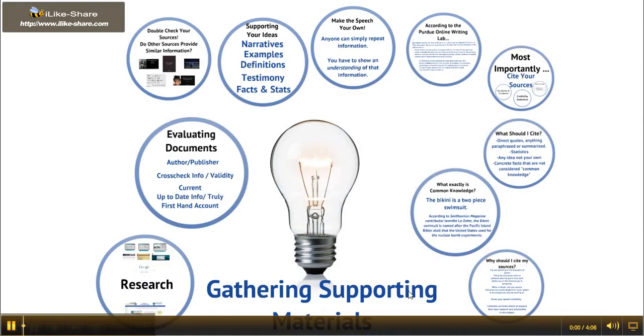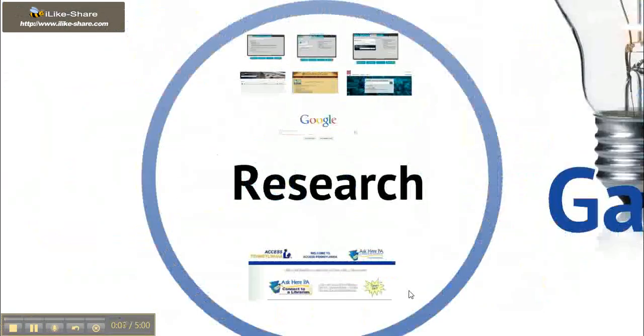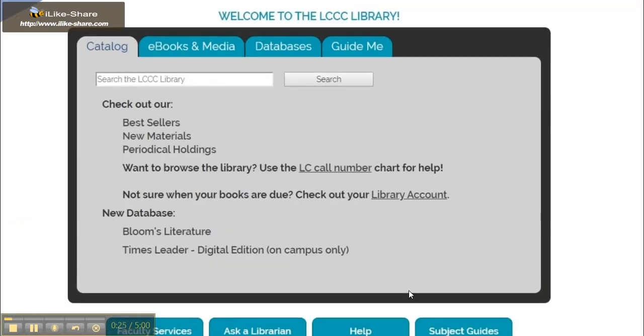So today we're going to be looking at gathering supporting materials, or really doing research for your speech, for speech number 4. Now, in a normal time, I would ask you to go to the student portal, which is located where you check your email and things like that, and then click on library, which is located on the left-hand side of the screen. And oftentimes the first thing I would talk about is the catalog, so things that are physically housed in the library.